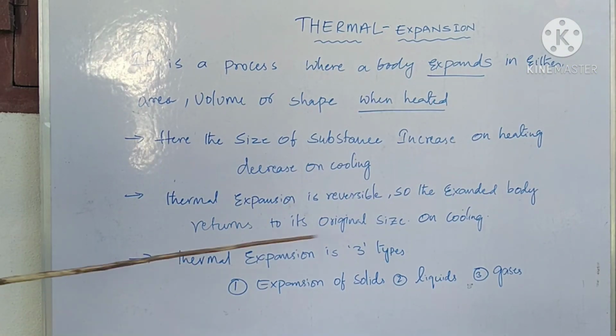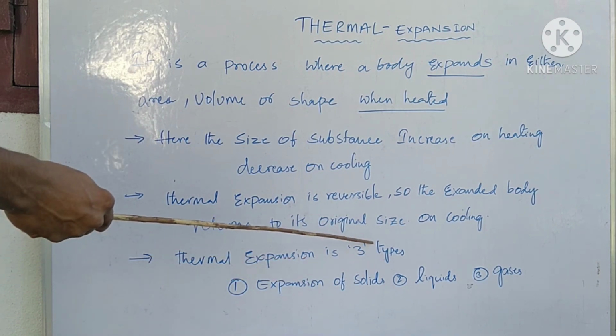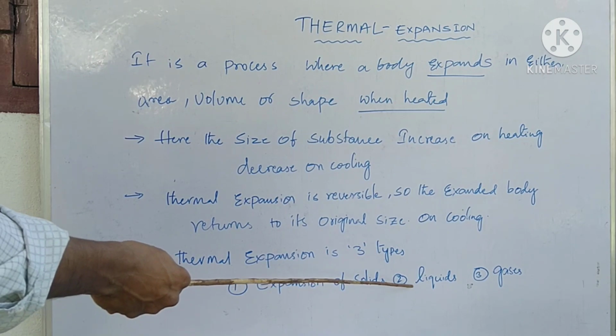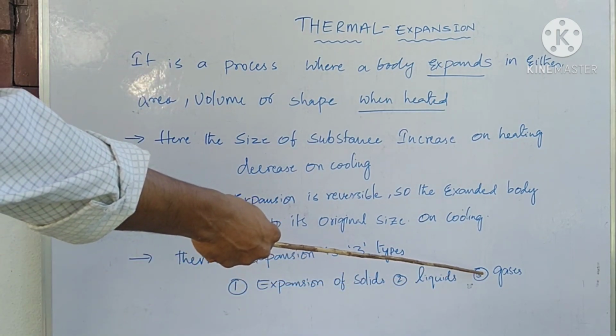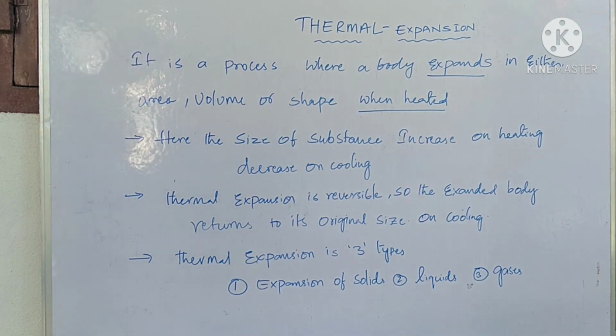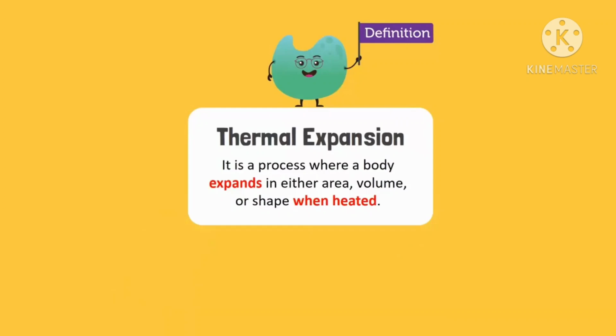This is the third point. Thermal expansion is basically of three types: expansion of solids, expansion of liquids, and expansion of gases. Today we are going to discuss expansion of solids. A body expands in area, volume, or shape when heated.